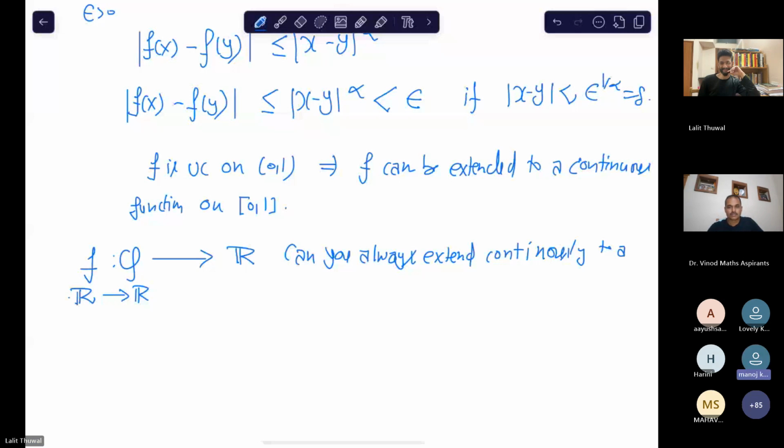It may not be extended because the supremum and infimum may not lie in Q. Yeah, right. Give me an example. Why can it not be extended? Supremum of Q, the supremum does not exist, right?